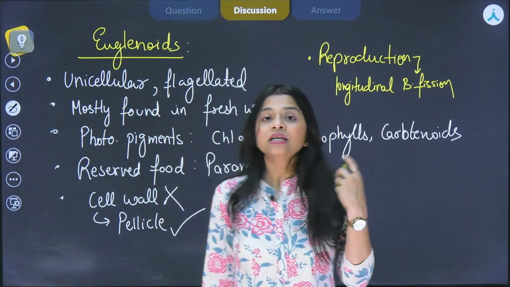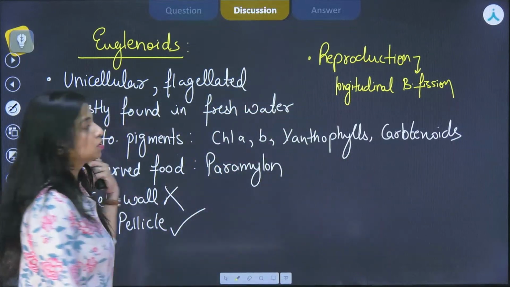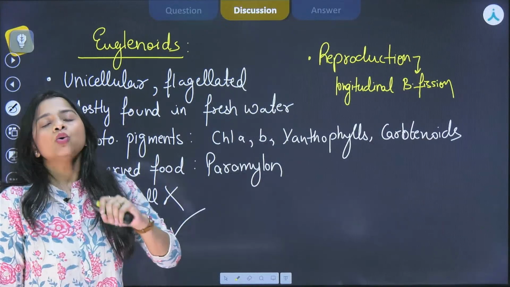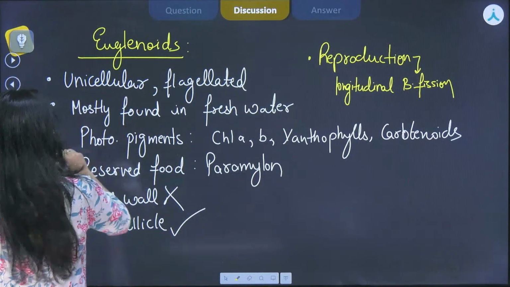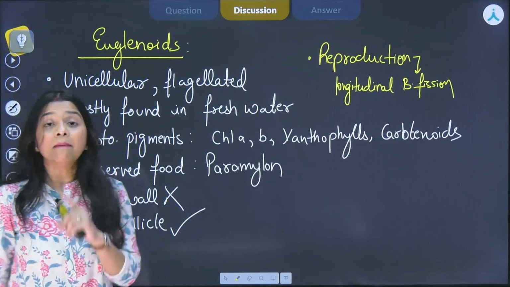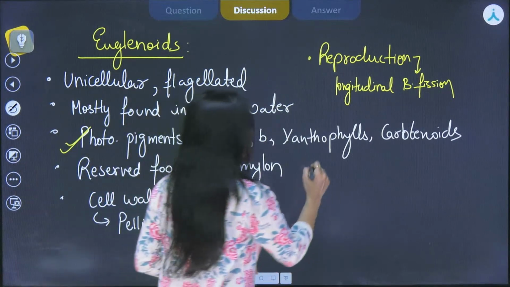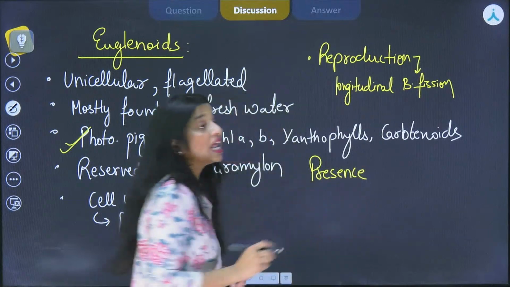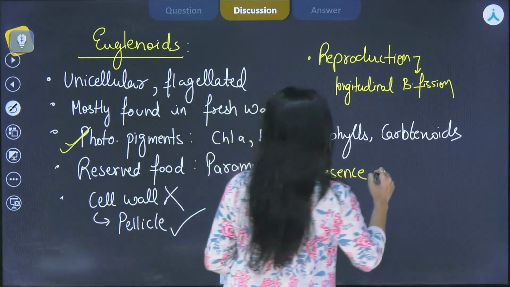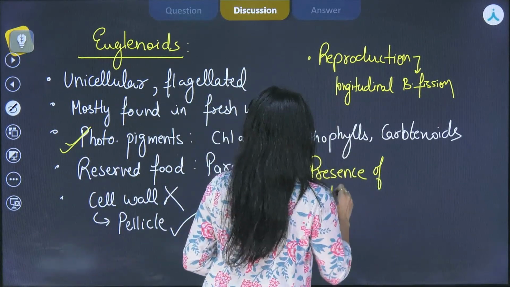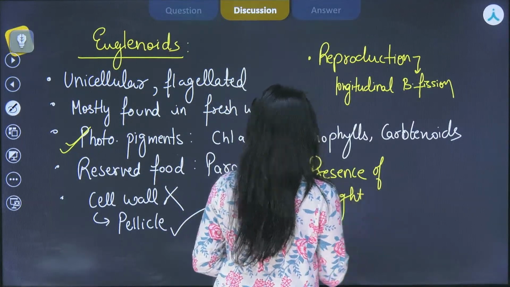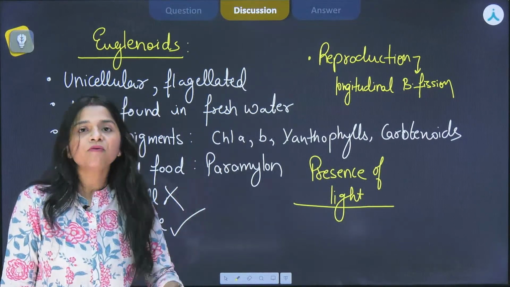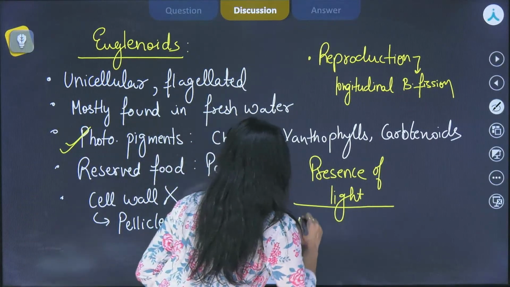Okay, and since we are talking about nutrition in this particular question, it can be autotrophic because it has photosynthetic pigments, but in presence of light. So if we are talking about the situation when light is present, the euglenoids will be autotrophic. They will be performing photosynthesis.